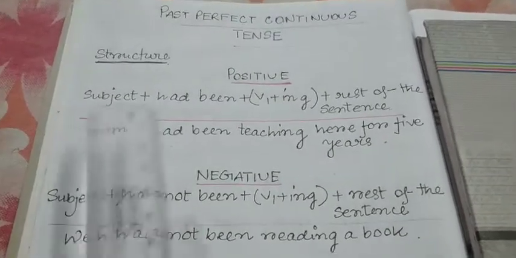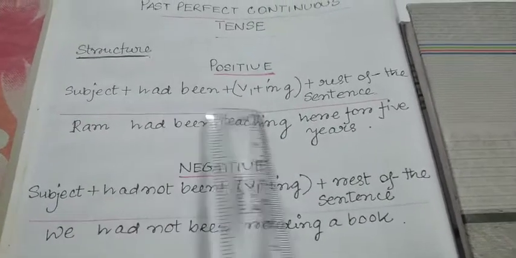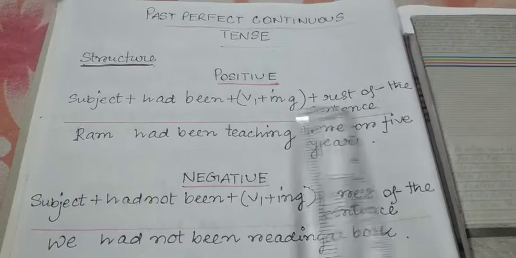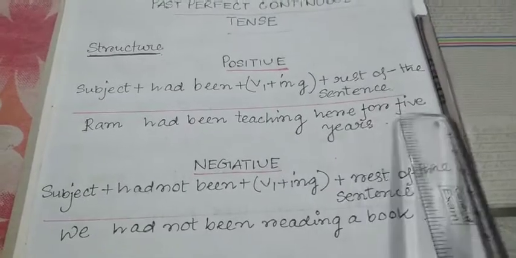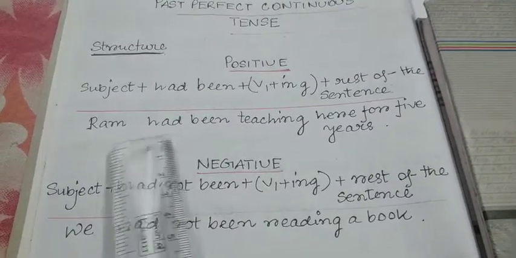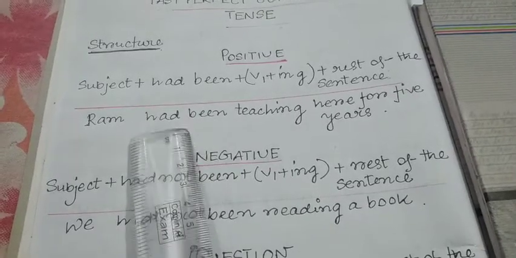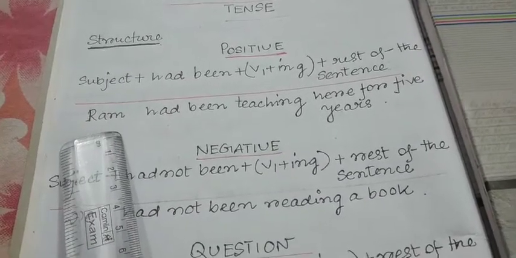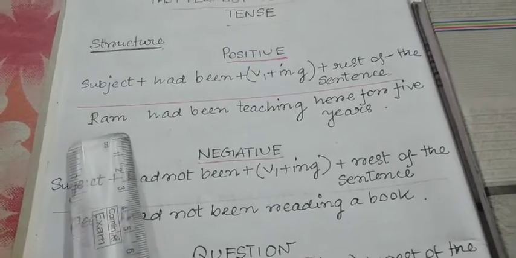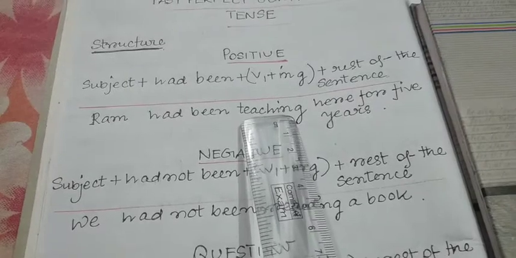First, you can see the structure as subject plus had been plus verb plus ing and then the rest of the sentence. Like Ram had been teaching here for 5 years. Now, Ram is the subject followed by had been. Now, had been we have to use irrespective of the forms of the subject, either it can be first person, second person or third person, singular or plural number, followed by verb plus ing, that is teaching, and then the rest of the sentence.